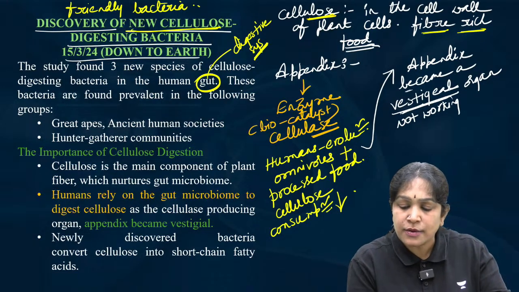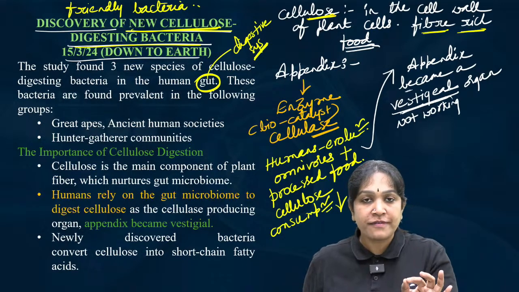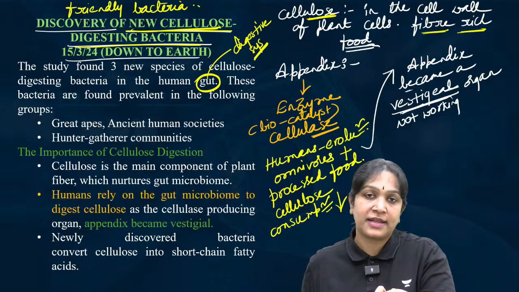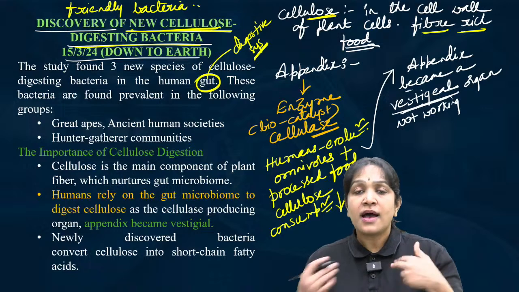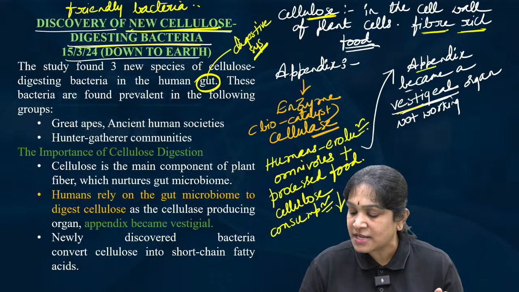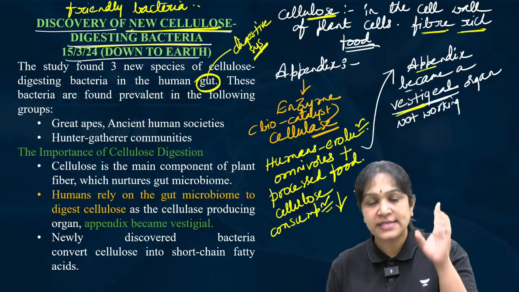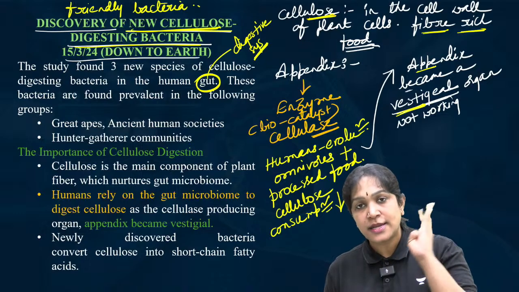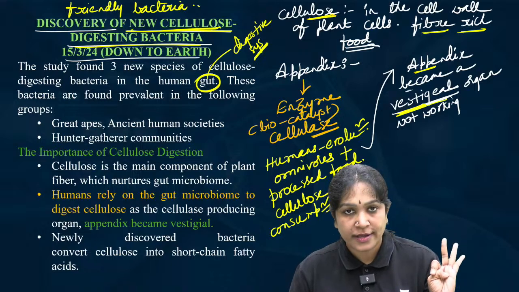a new cellulase producing, means cellulose digesting bacteria. One of our friendly gut bacteria is digesting the cellulose. Why? Because I cannot produce cellulase enzyme to digest the cellulose, because my appendix became a vestigial organ.